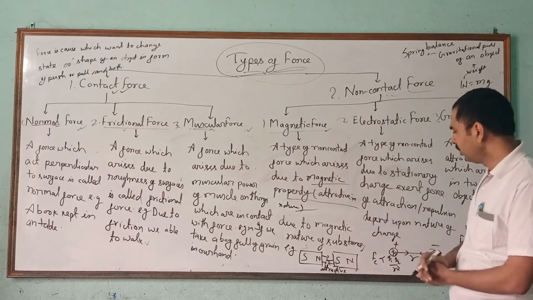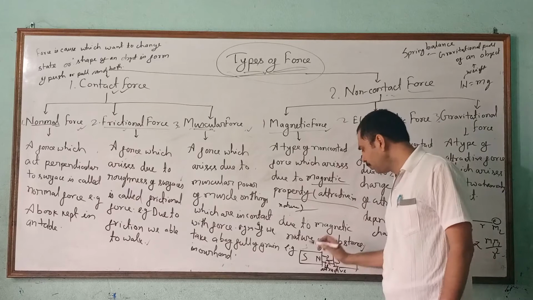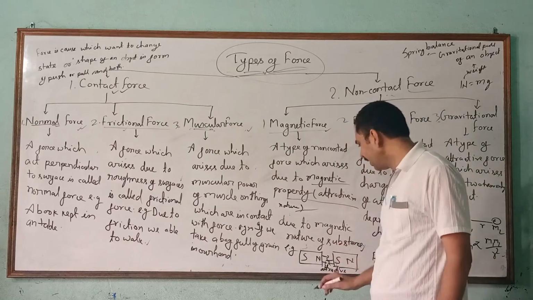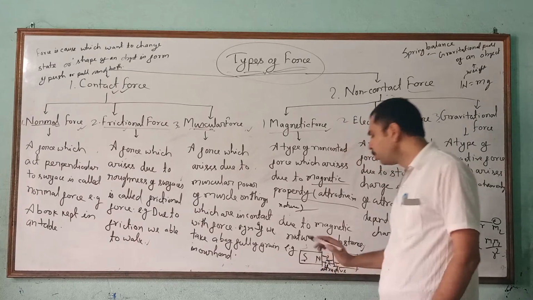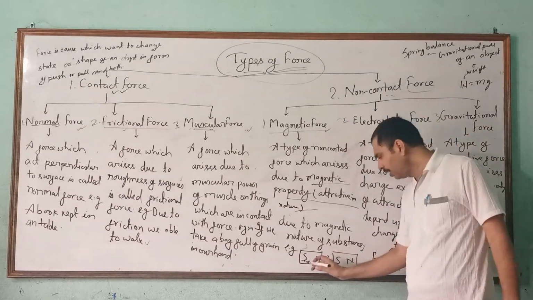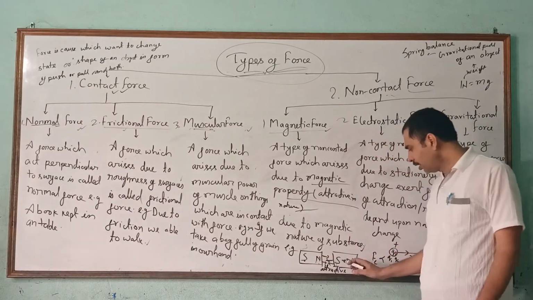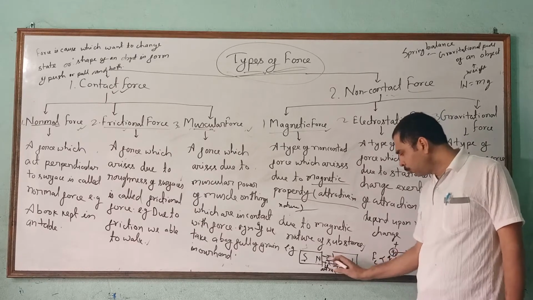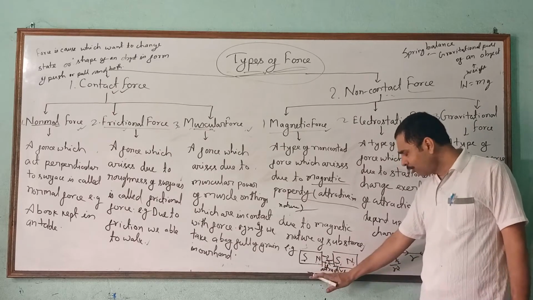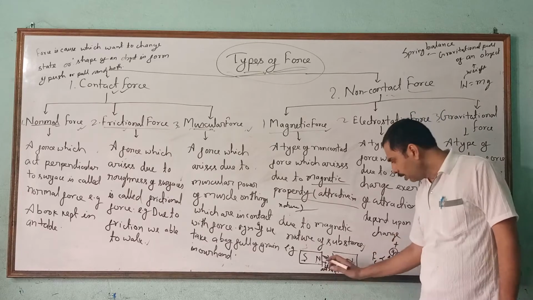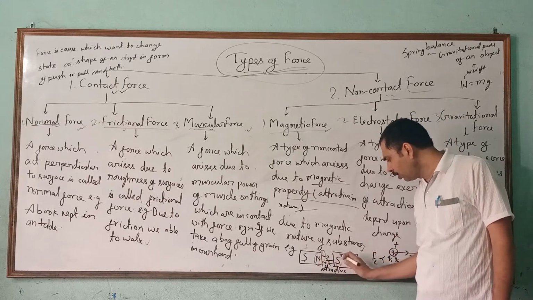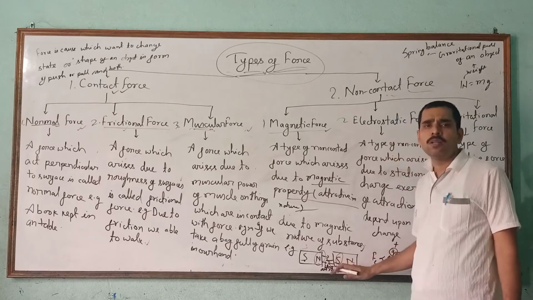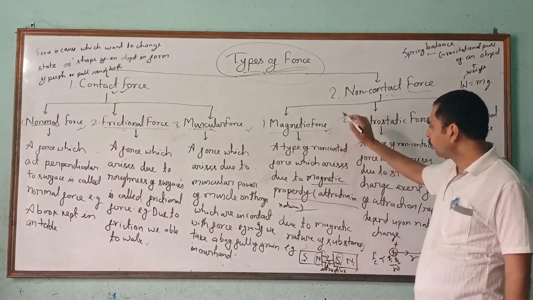And the second example: when we put a magnet, which has two poles, one south and the other north, near a second magnet which also has a south and a north, as shown in this figure, the force exerted by the north on the south and the south on the north, such a pair is called magnetic force.